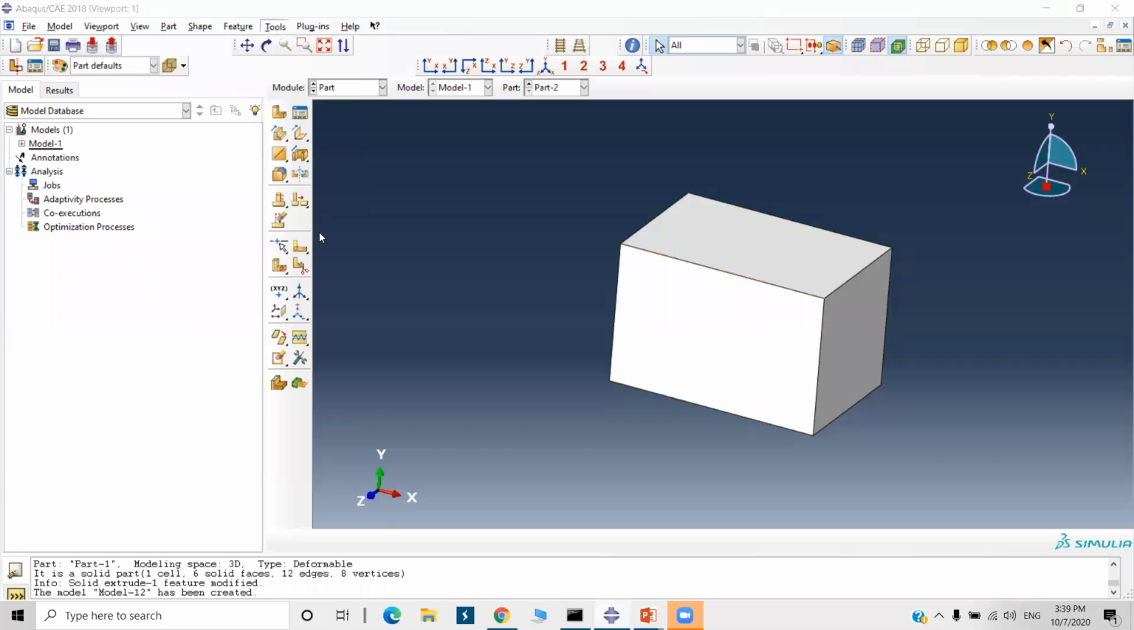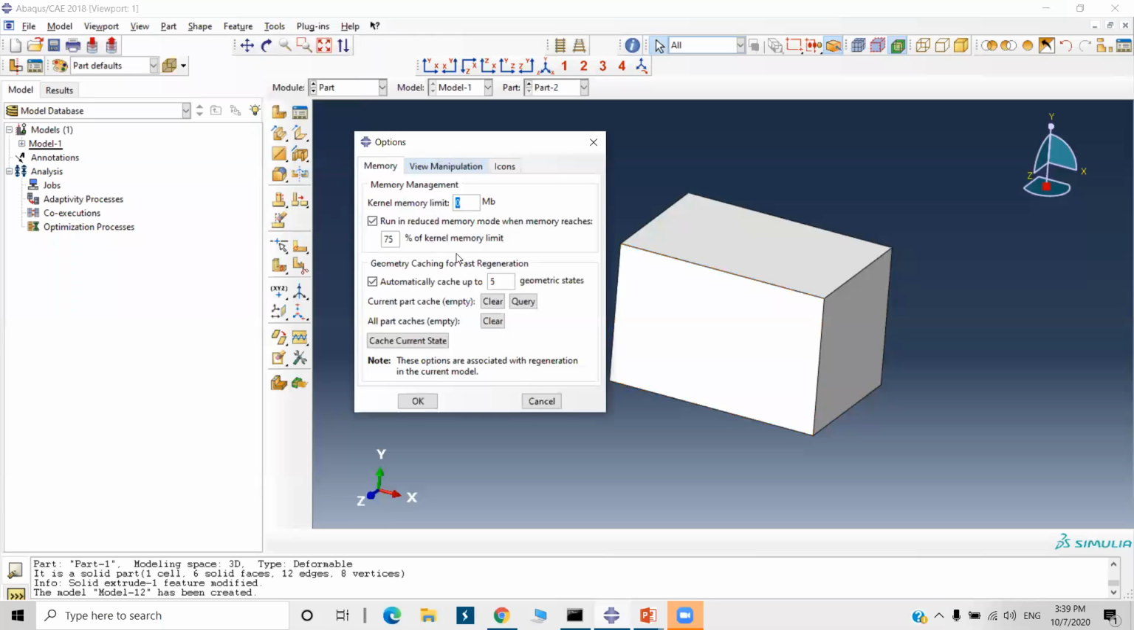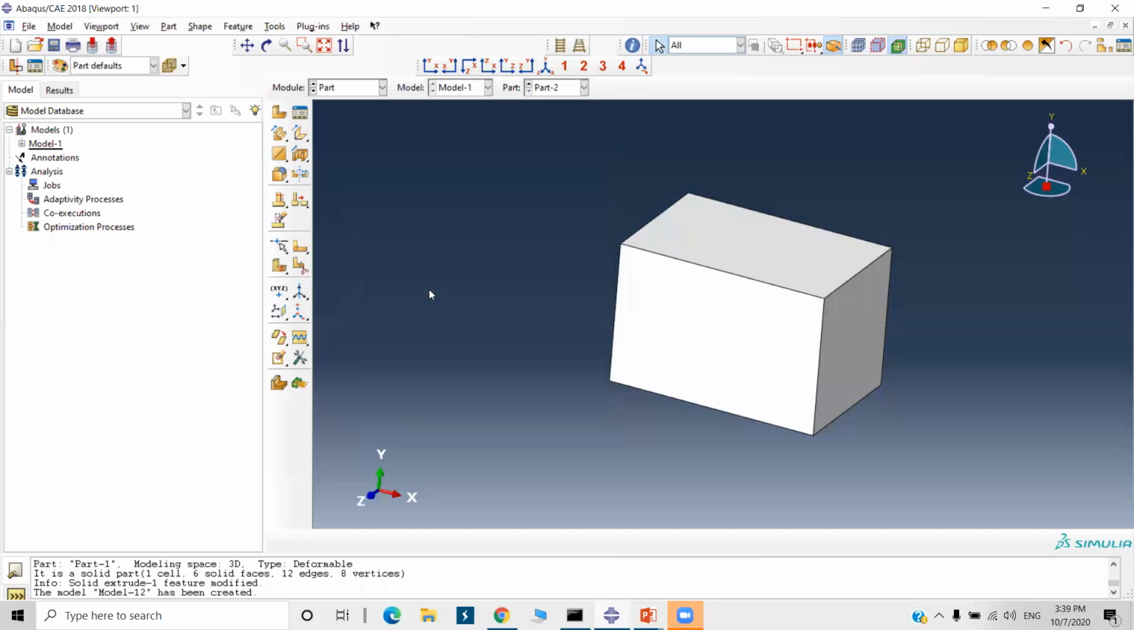Okay, go to tools and options, view manipulation. Now the application is Abaqus GUI. So these are the shortcuts for pan, rotate, and zoom. You can change it to CATIA. What shortcuts you use in CATIA, you can use here, for example mouse button 2. Then HyperView, we can change this. If you are familiar with CATIA, you can change this application to CATIA, and you can use those keyboard and mouse button shortcuts. Okay, I'll keep it Abaqus GUI now.